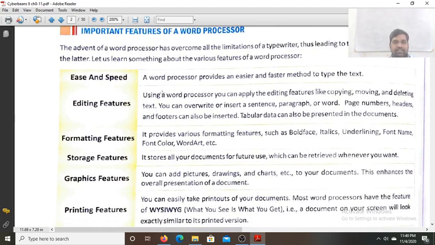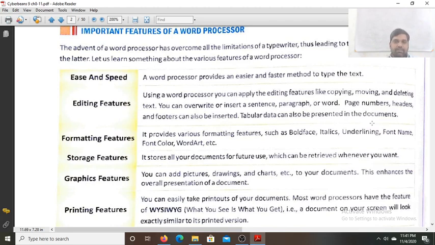Now the first characteristic of the word processor is ease and speed. A word processor provides an easier and faster method to type text in comparison to the typewriter. Next is the editing features. In a word processor, we can edit the content, edit the paragraph, but in a typewriter it is impossible. You cannot do that. Here the page numbers, headers and footers can also be inserted.